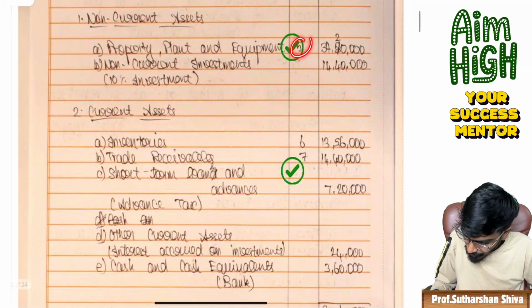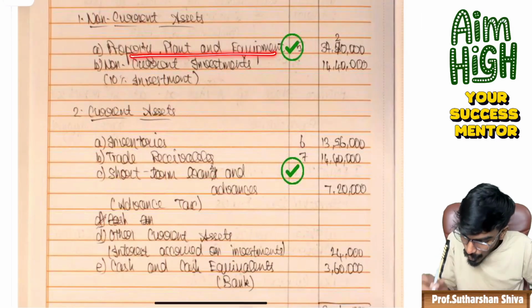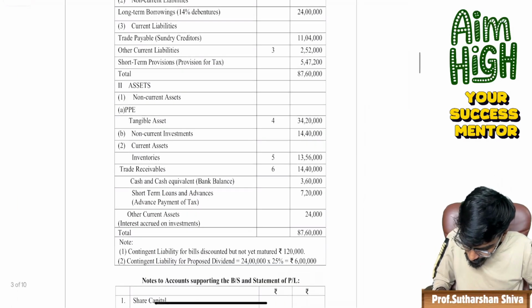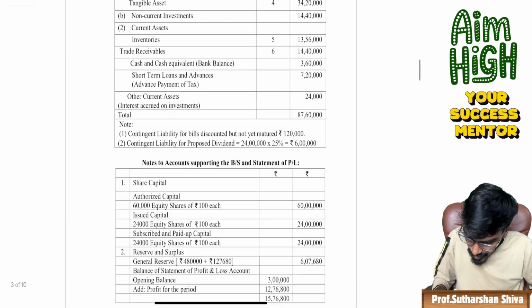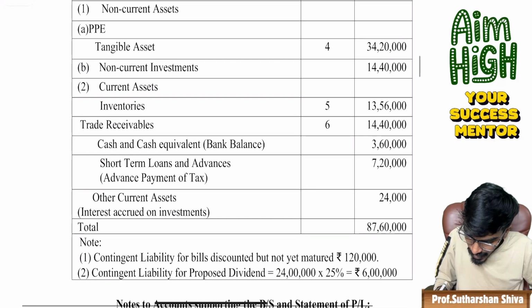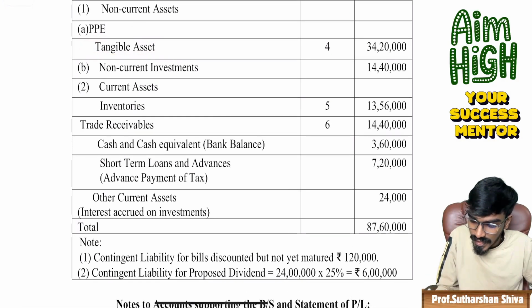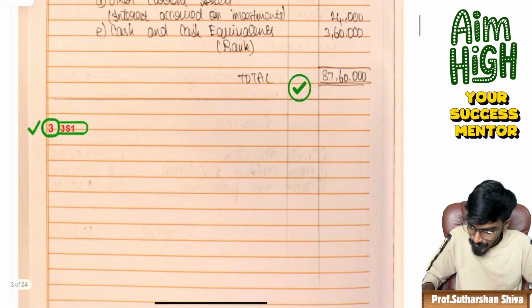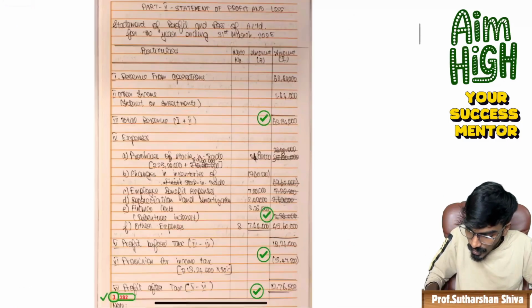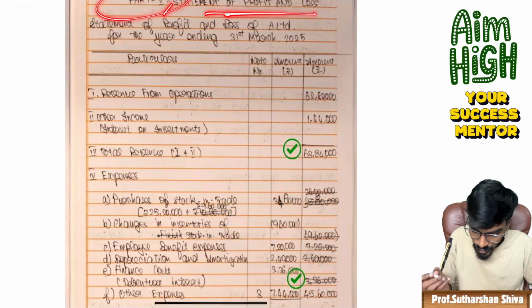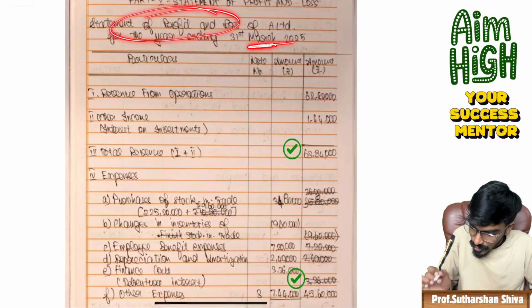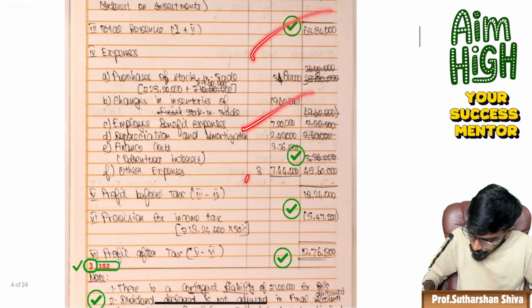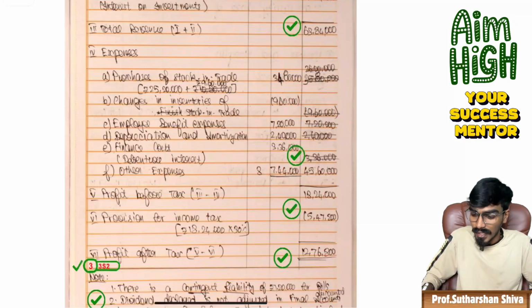Note number 5, PPE. The student has written property, plant and equipment, but as per the answer key, it is only tangible asset. Inside that, the student has directly written property, plant and equipment. Each and everything has been written. First trading account, and then part 2, statement of profit and loss of the company, revenue from operations. Everything has been clearly written.